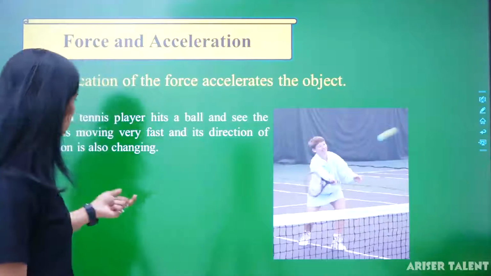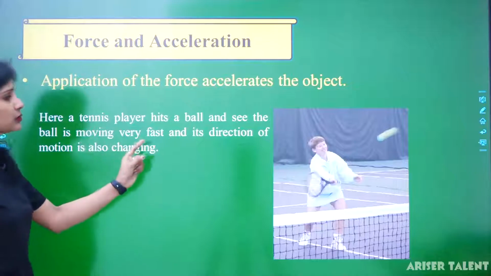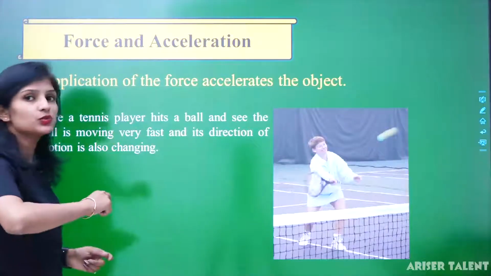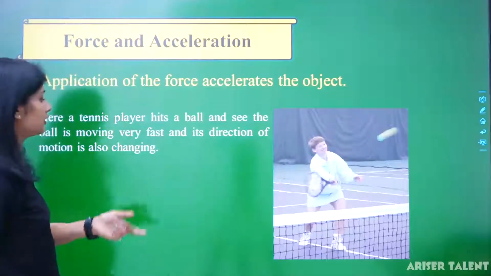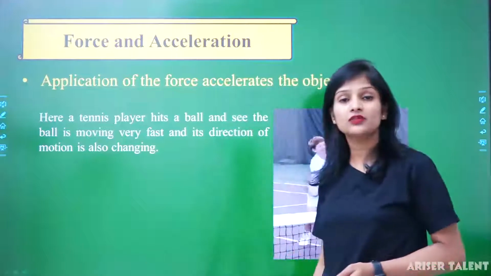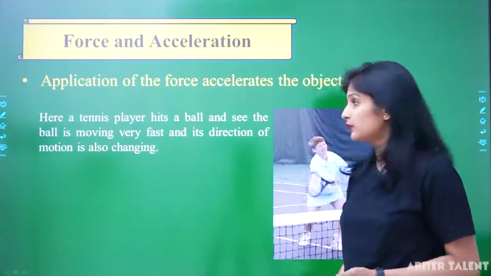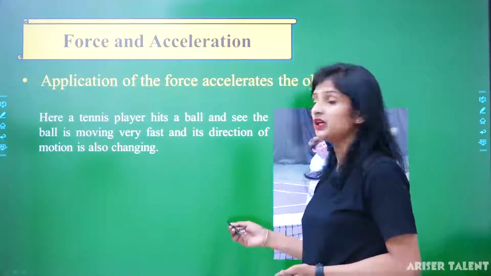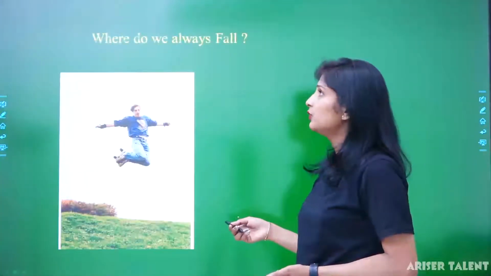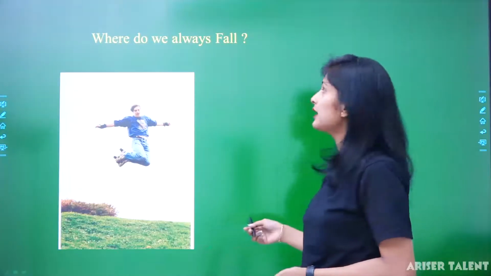So when the tennis player hits a ball, the ball moves very fast and the direction can also change. We know the characteristics of force: the speed and direction may change if force is applied on it. We can take another example to understand this.